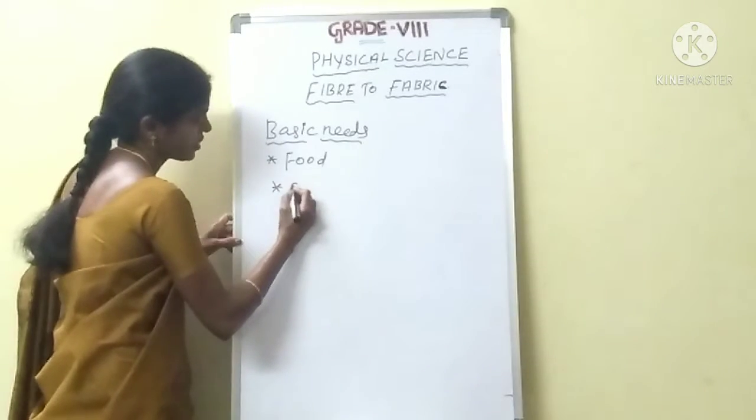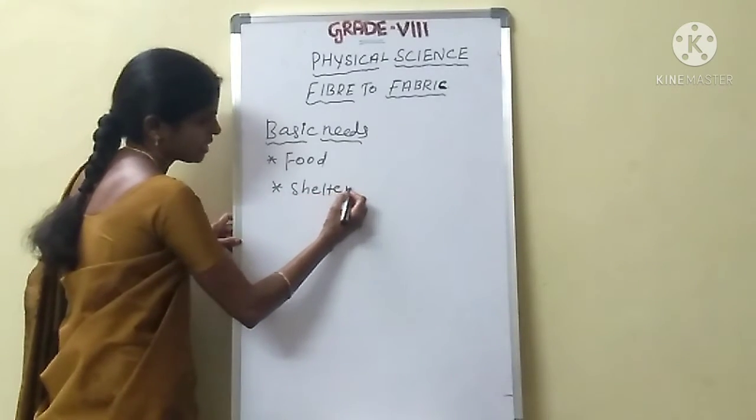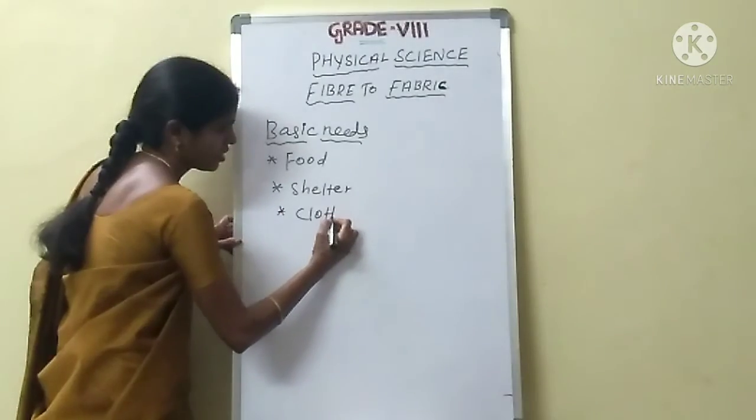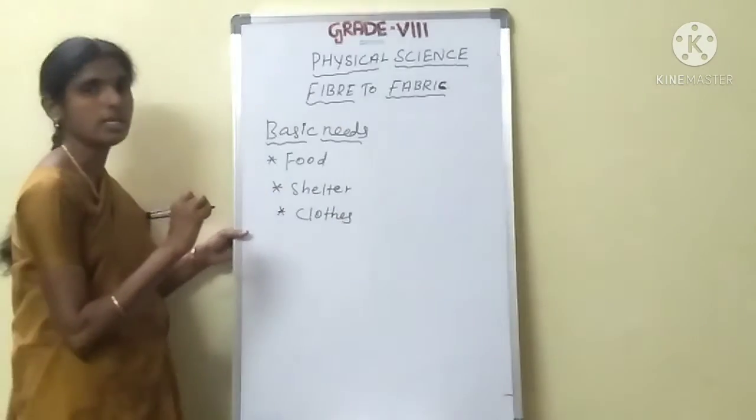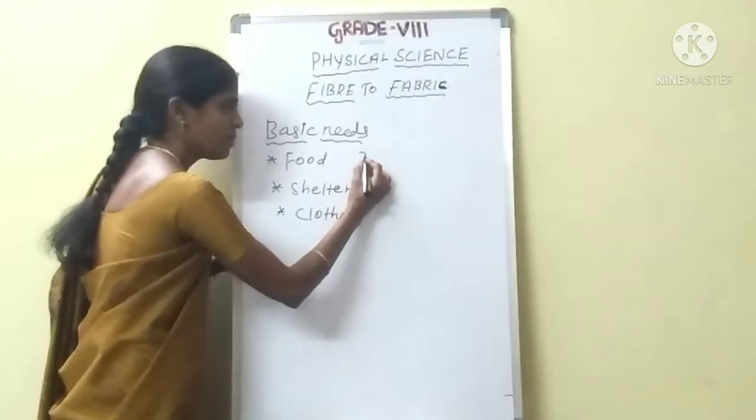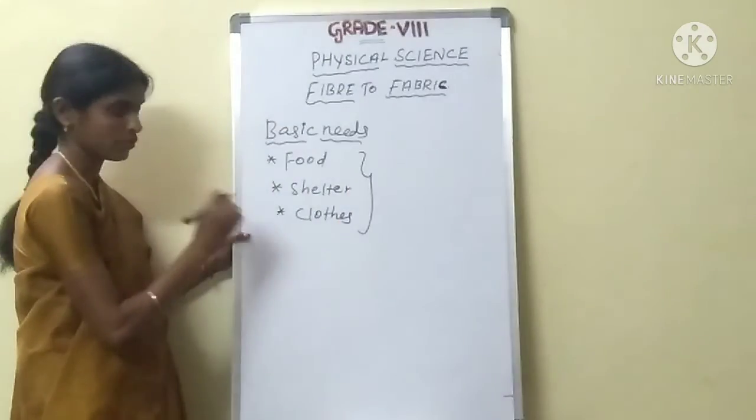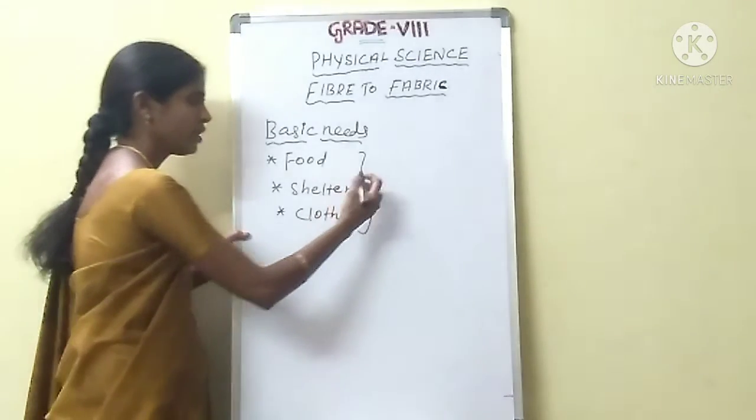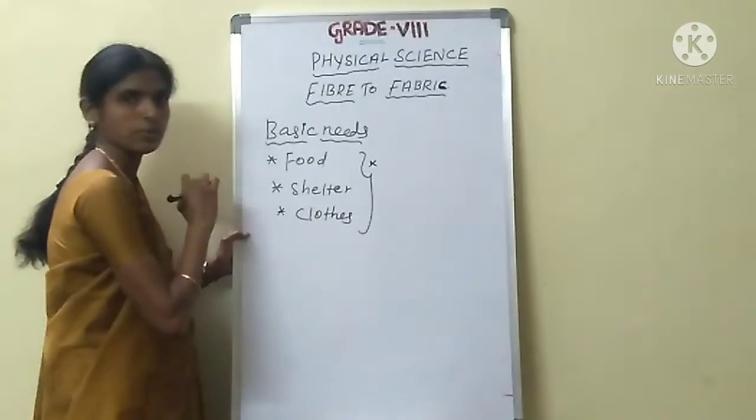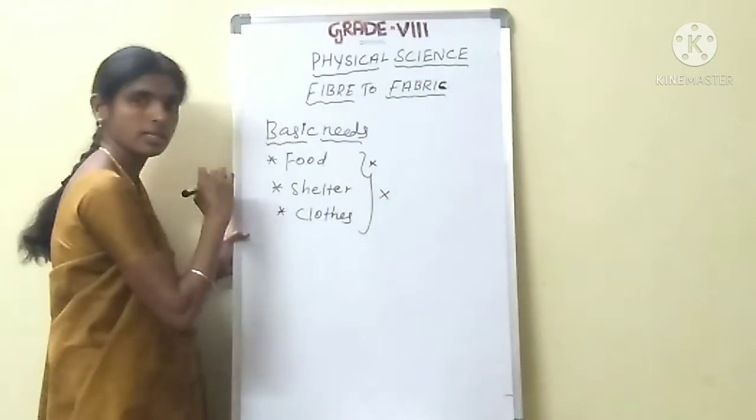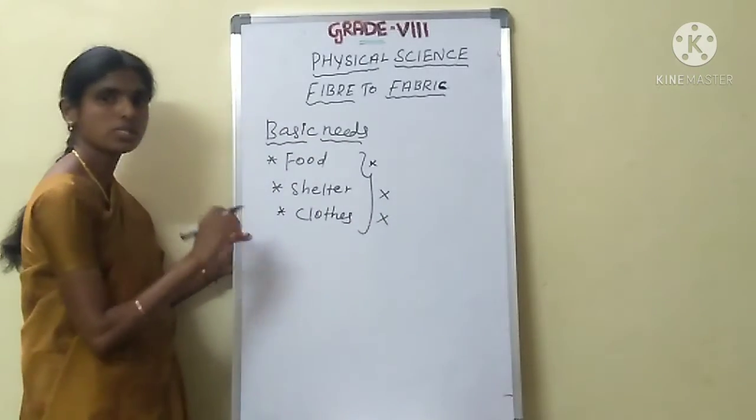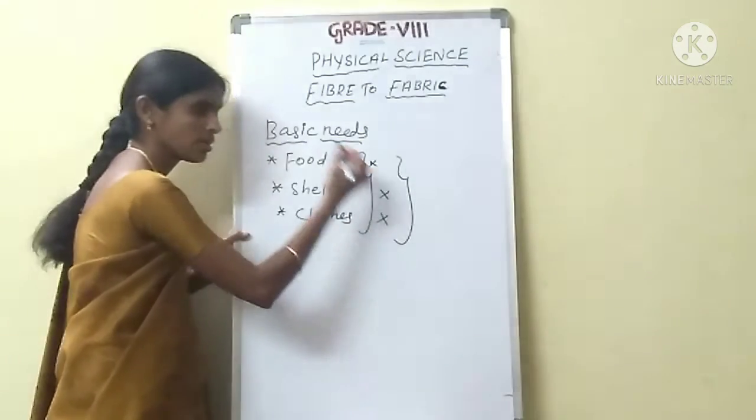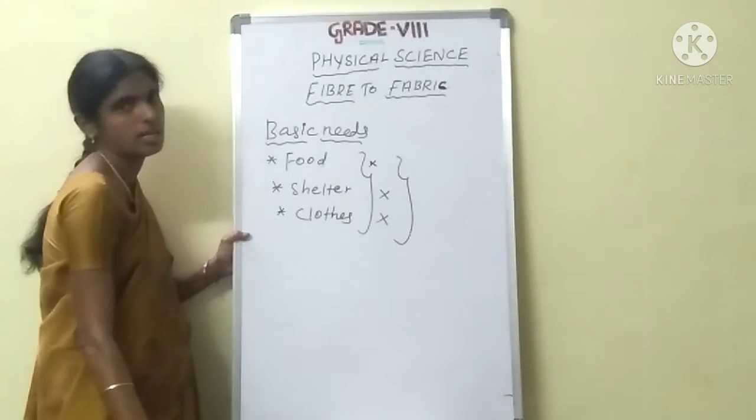Okay. Second one is shelter. Shelter is very important for our life. And third one is clothes. Clothes are very important for our life. These three important things are needed for our daily life. Without food we can't live. Without shelter we can't live. Without clothes we can't live. So the three things are very important for our life.